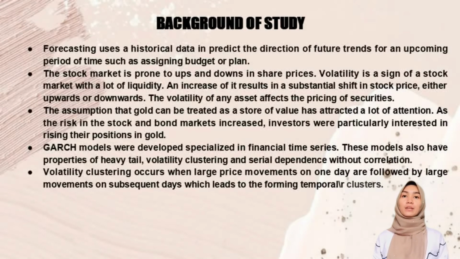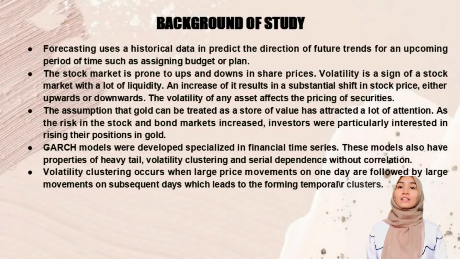So basically, forecasting uses historical data in predicting the direction of future trends for an upcoming period, for example, assigning budget or planning. So what is stock market? Stock market is prone to ups and downs in share prices, while volatility is defined as a sign of a stock market with a lot of liquidity.